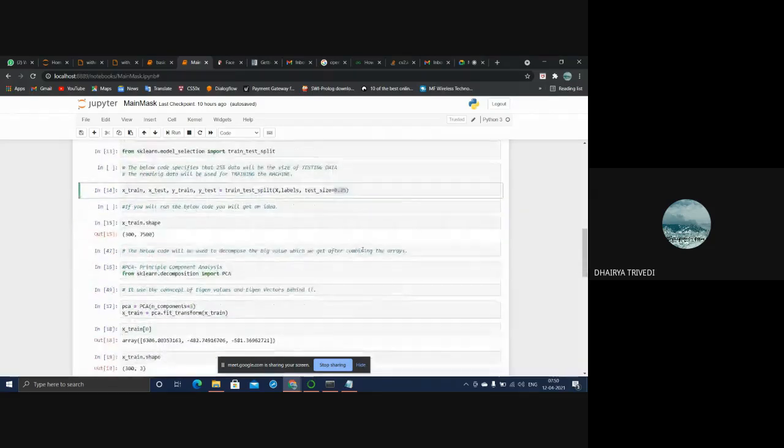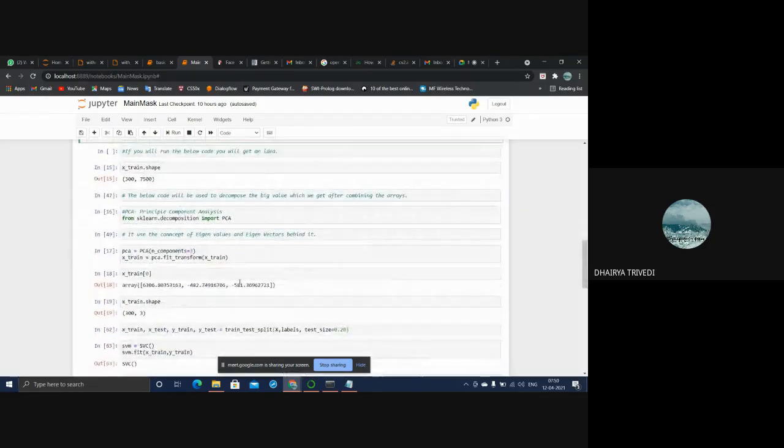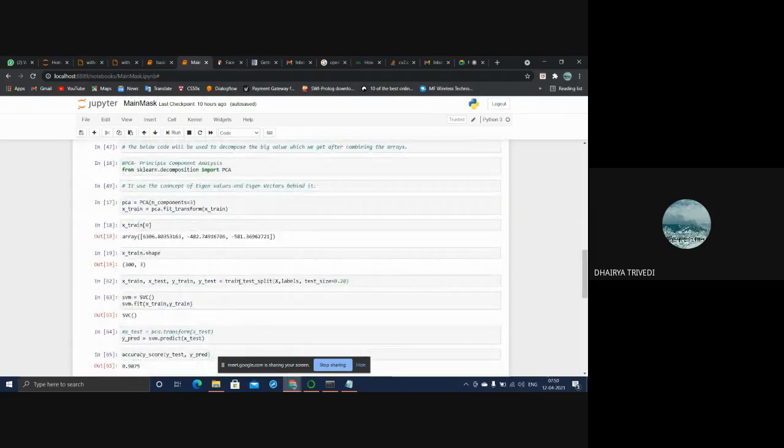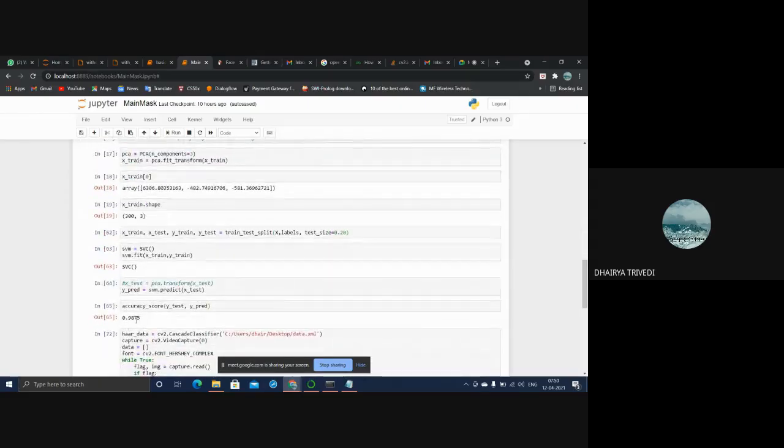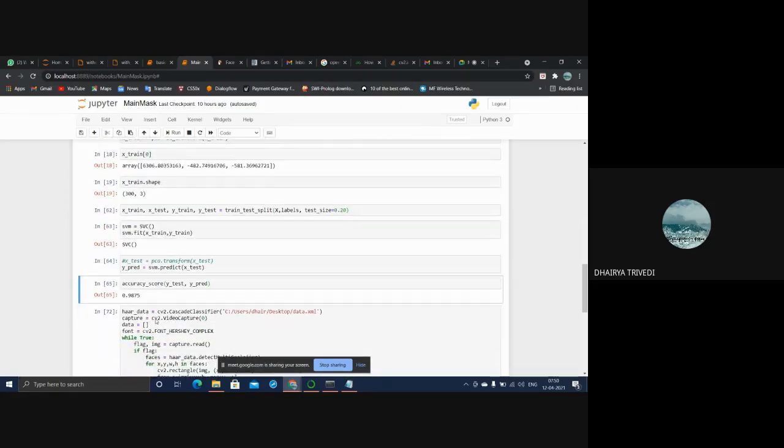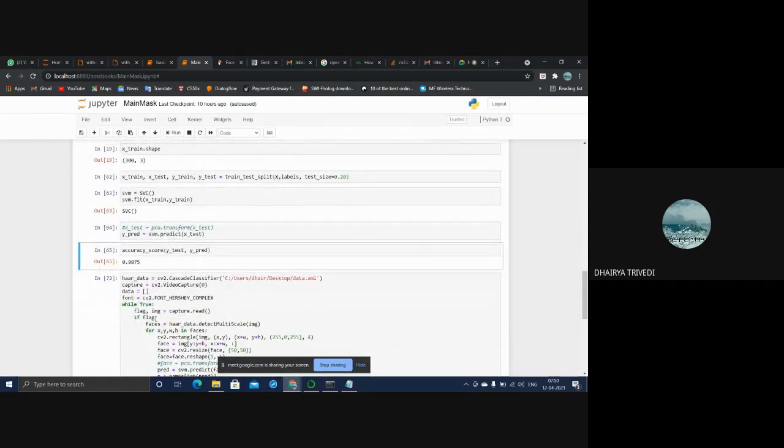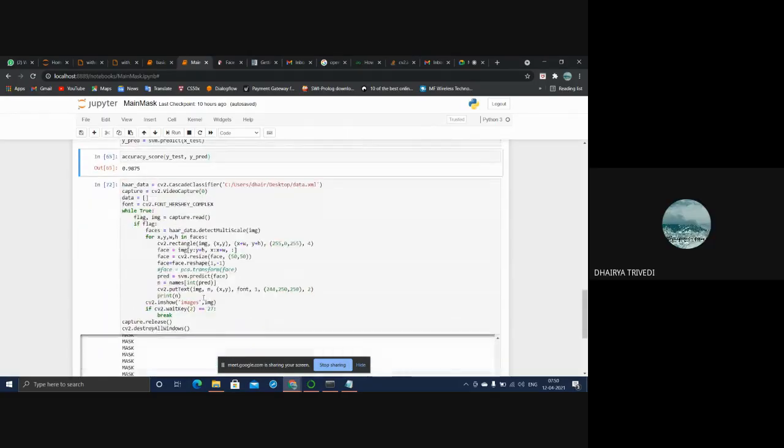the remaining percentage. And the accuracy score after running that was 0.9875. So it is best fit. It is not overfit and underfit also.